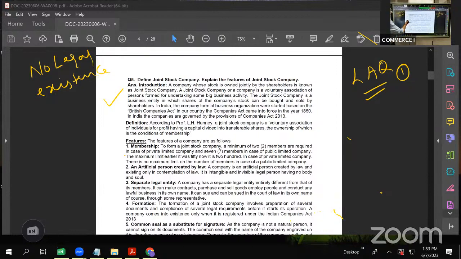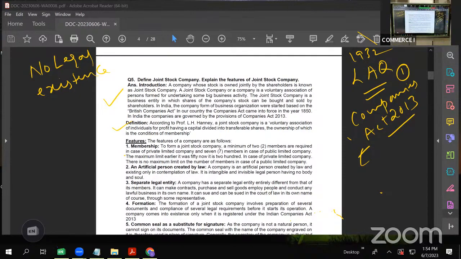Okay. Now again, this is the definition given by L.H. Haney. All the companies in India are governed by Companies Act 2013. All the companies registered in India are governed by Companies Act 2013. Like I said, partnership firms are governed by Indian Partnership Act 1932. Likewise, all the companies registered in India are governed by Companies Act 2013, right? And a company is having a separate legal entity.